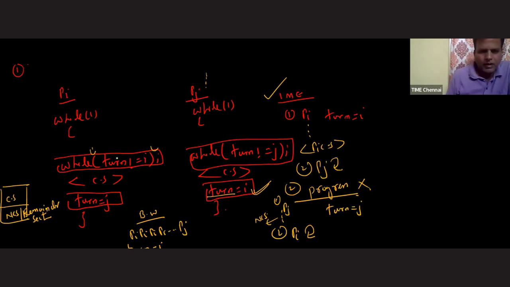Process PI is coming, sir. Is I not equals to I, sir? No, this condition is becoming false. Process PI is there inside the critical section. Fine, sir. Next one.